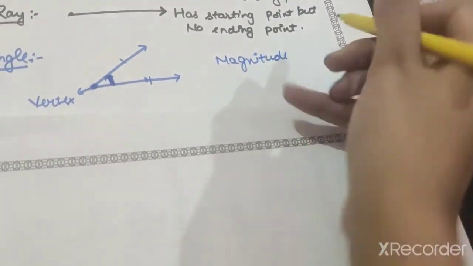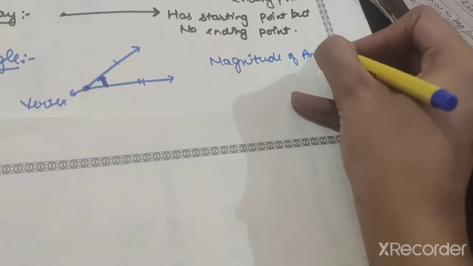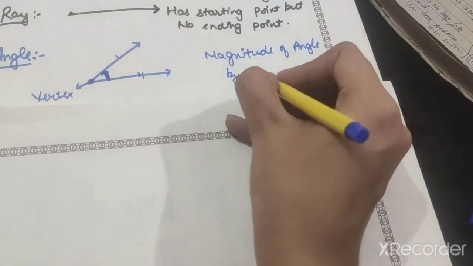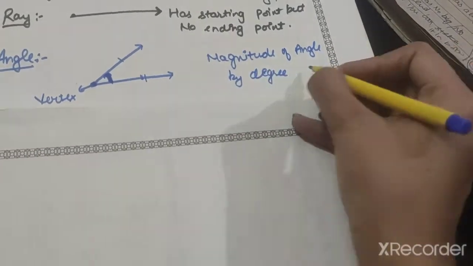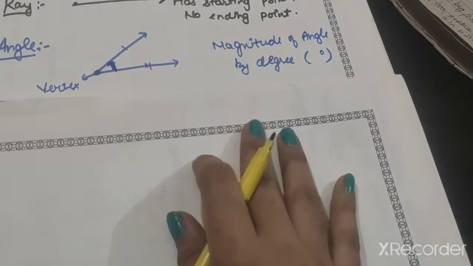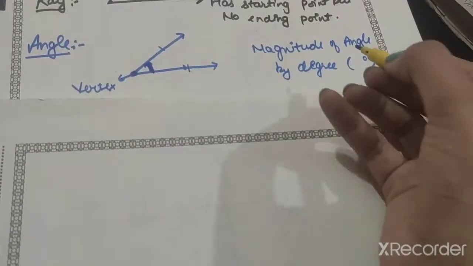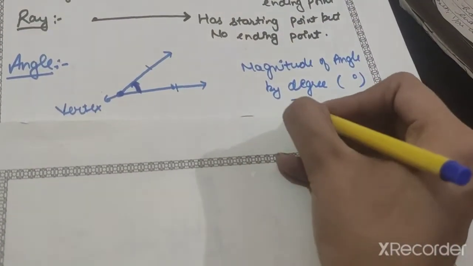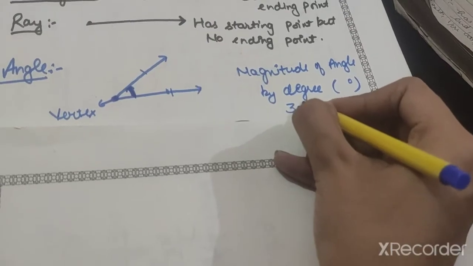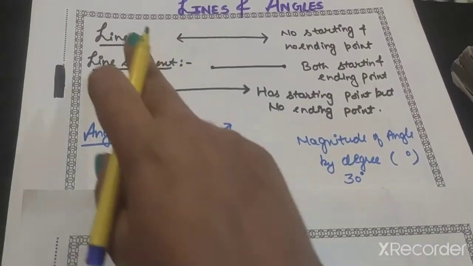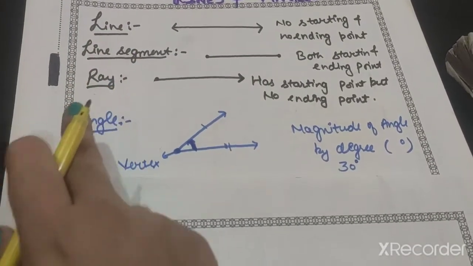We always represent the magnitude of an angle in degrees. This is the symbol of degree. For example, suppose the magnitude of an angle is 30 degrees, so we will represent it like 30 and here the degree symbol above. So these are the basic definitions of line segment, ray and angle.